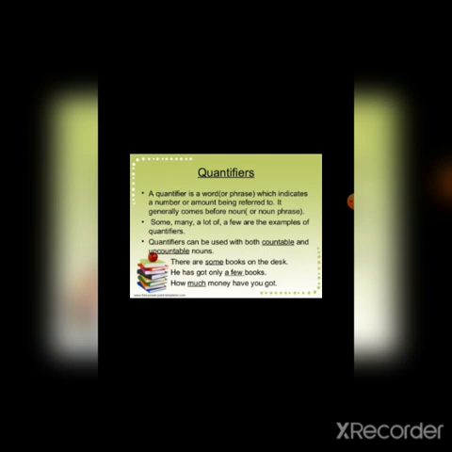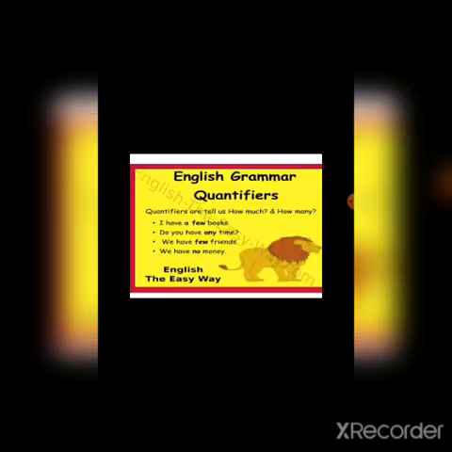So the words some, a few, much are all called quantifiers, to mention the amount, how much amount we have or how much quantity is there. So that is called quantifiers. The word quantifier itself refers to quantity, which is placed before the noun. These are the quantifiers: much, many, a lot of, plenty of, little, some, a few, less, any. You can read some examples.